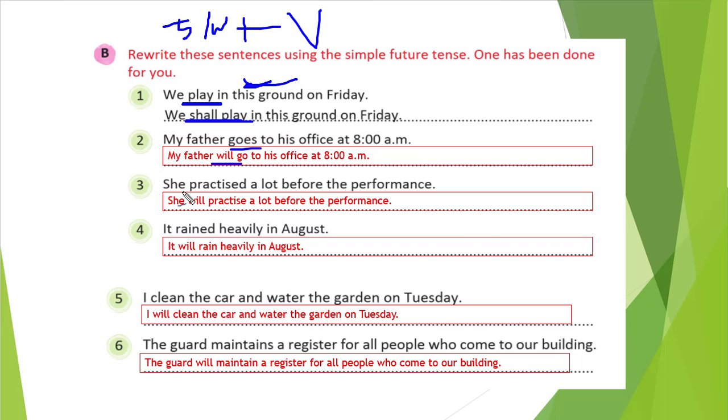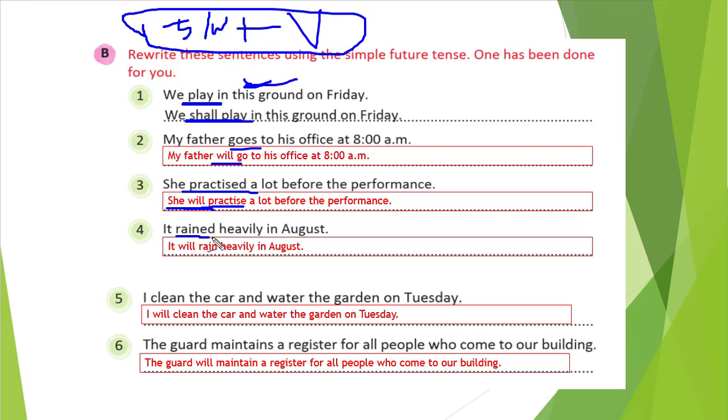So here, practiced is in the past tense. She practiced; practiced is the verb here. So in the place of the verb, we will write "she" as it is. Then we will write will, and practiced is the second form of the verb, so we will write the base form. So, will practice a lot before the performance. The remaining part will be the same. Only we are changing the verb formation. That is all we are doing here.